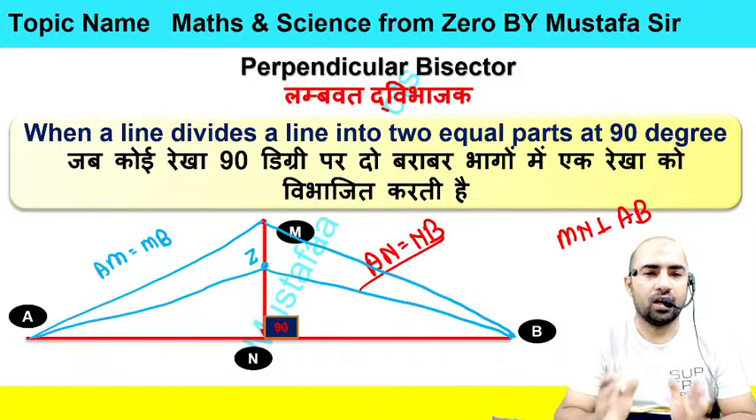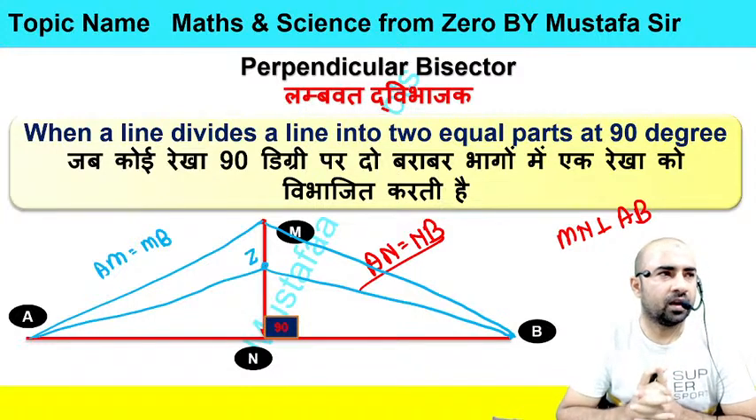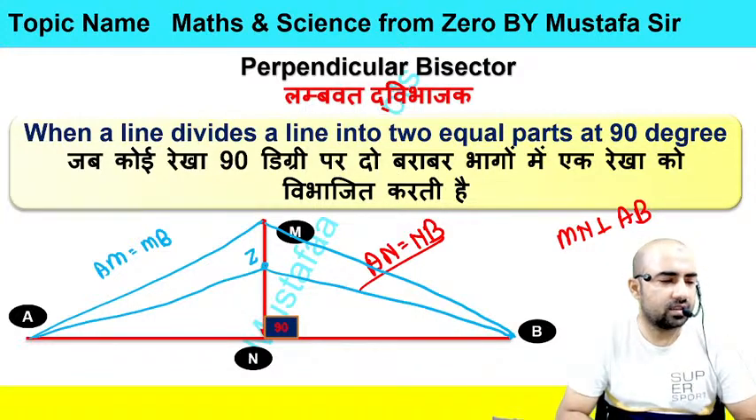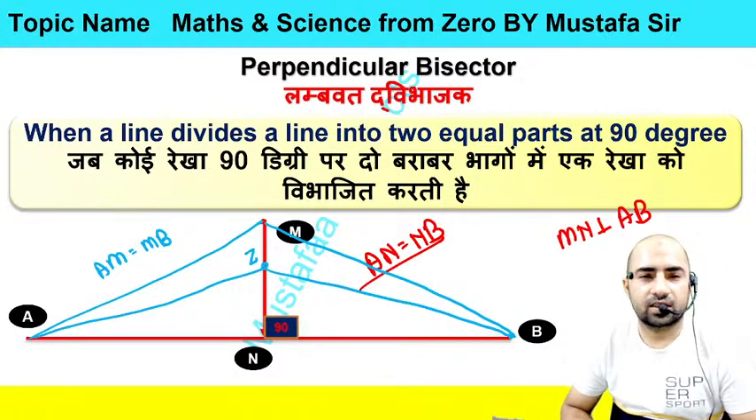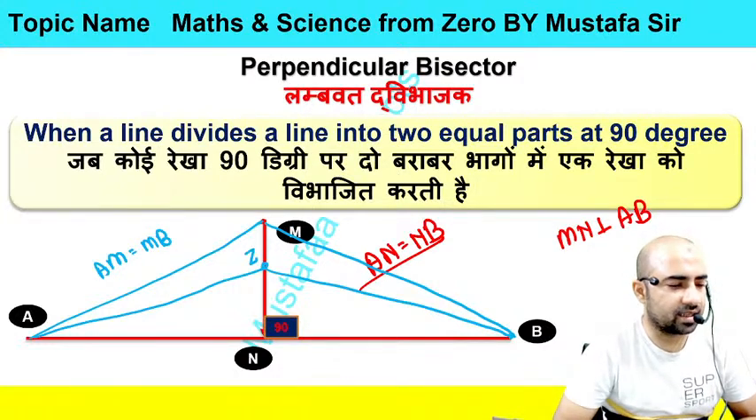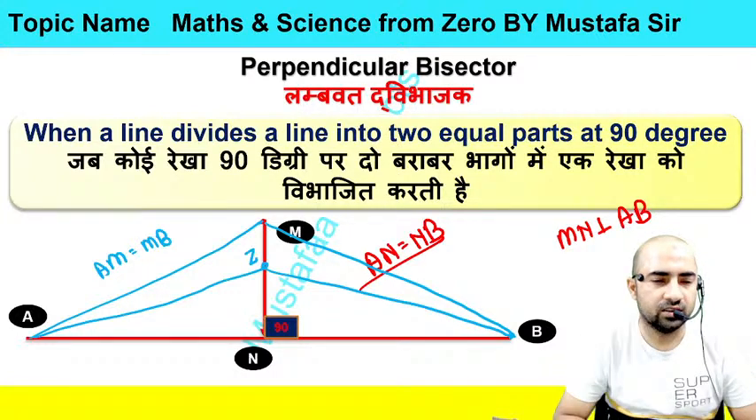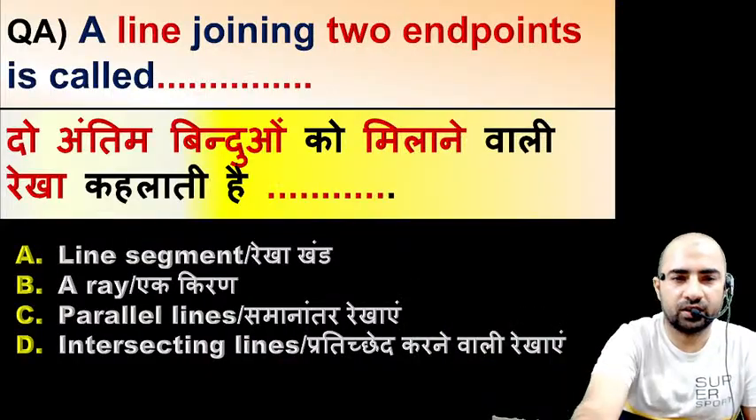So that's all about the pairs of lines. We have discussed the intersecting line, then the parallel line, then the perpendicular line, then bisector line, angle bisector, and perpendicular bisector. These are the lines in pair. Now let's move to another topic.